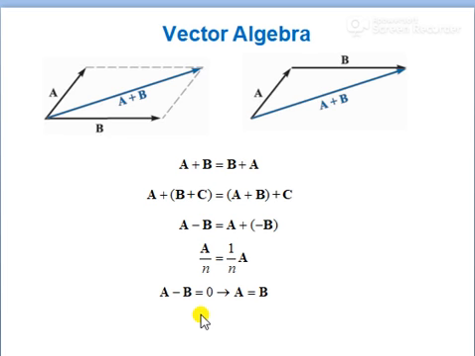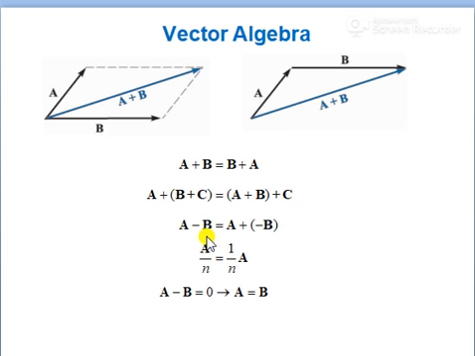You can see in the figure the addition of two vectors, a plus b: vector a, vector b, and like this you can add a and b to give a plus b. Vector algebra will hold this law, that is, the associative law.